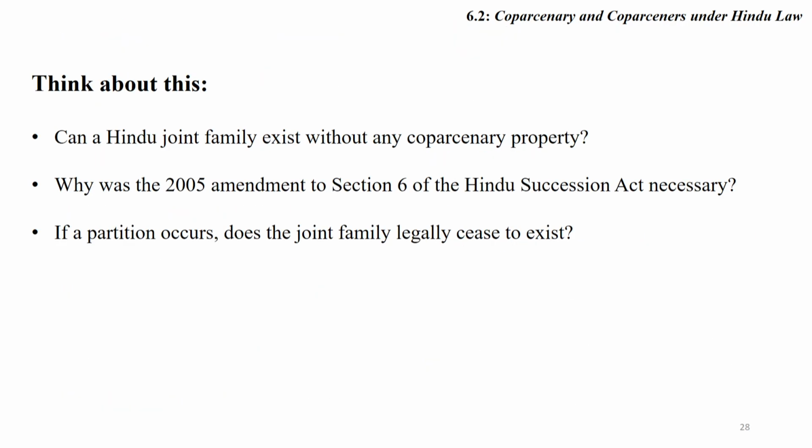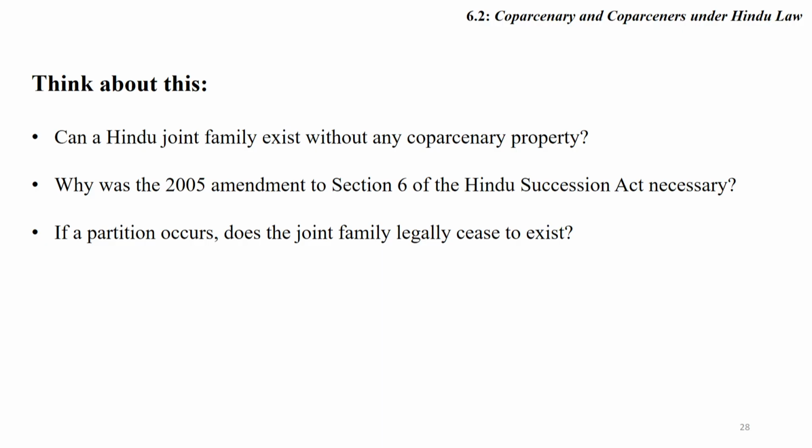Friends, on that basis we are able to think about certain questions. Can a Hindu joint family exist without any coparcenary property? Why was the 2005 amendment to section 6 of the Hindu Succession Act necessary? If the partition occurs, does the joint Hindu family legally cease to exist?